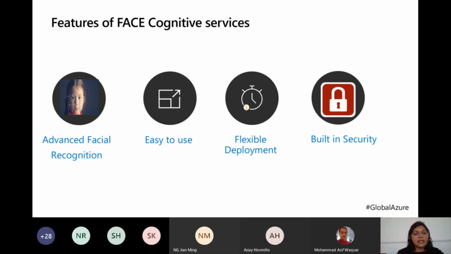So in advanced facial recognition, we will see demos in which it can also tell you whether you are wearing any makeup or not, what is the color of your hair. It could quite accurately also predict the age. Of course, that is not something which all of us want, but yeah, it can accurately do that as well.